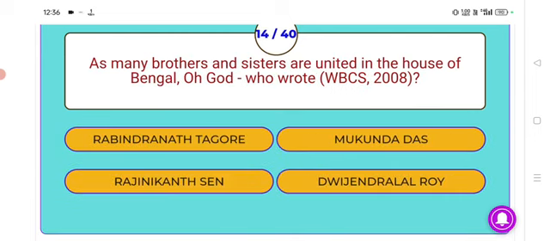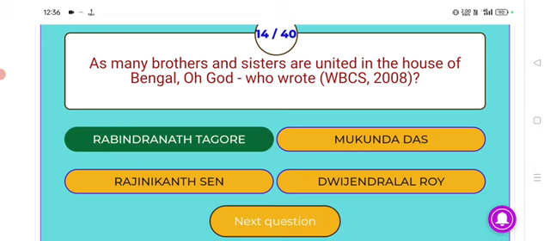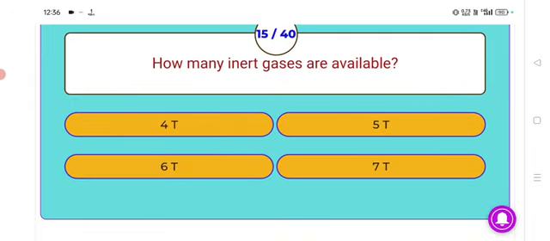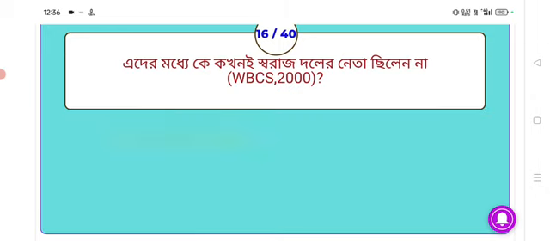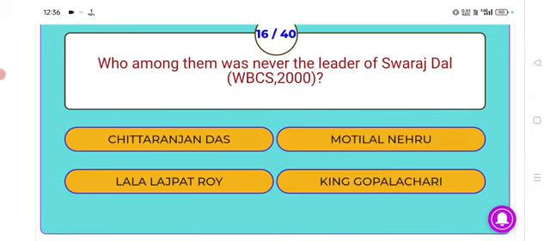Who wrote the song about brothers and sisters united in the house of Bengal? Rabindranath Tagore. Next. How many inert gases are available? Answer, 6. Next.